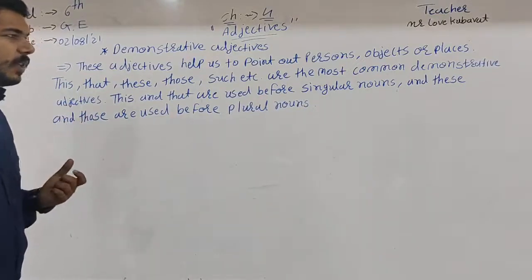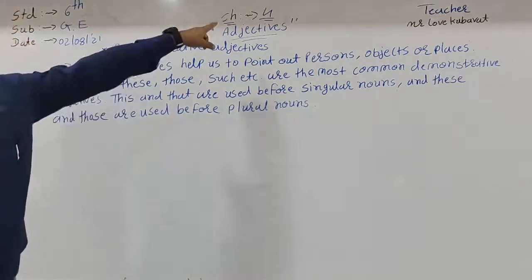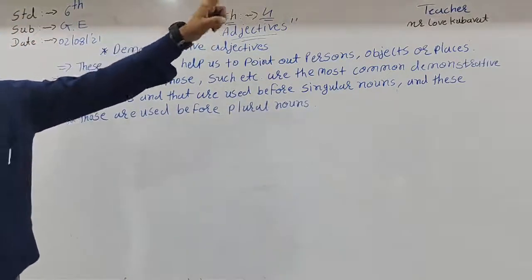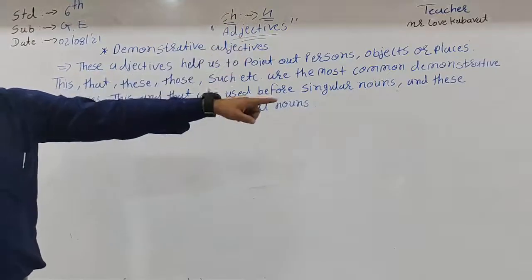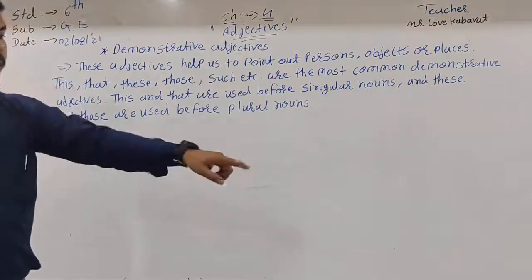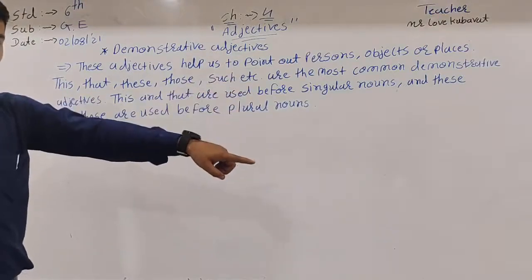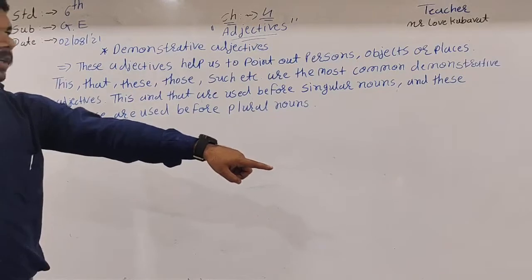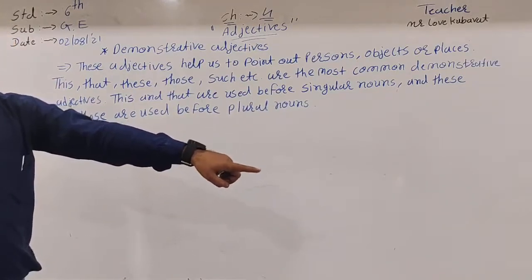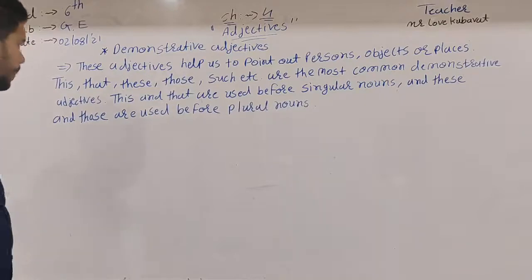What is the demonstrative? These adjectives help us point out a particular person, particular object, and particular place. Here, this is a chair. So I can point out these particular things, objects, and particular persons or places.